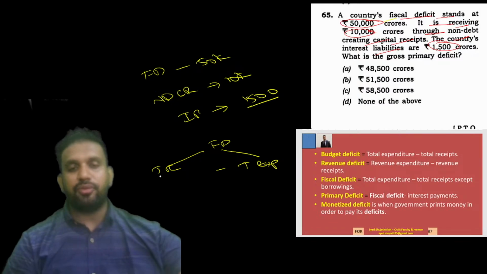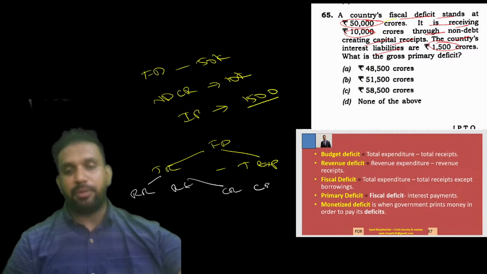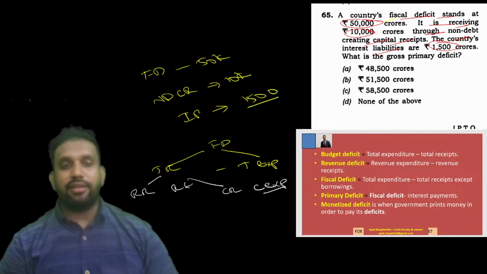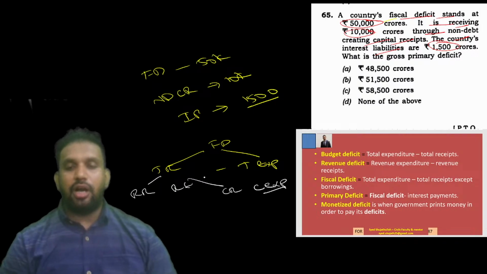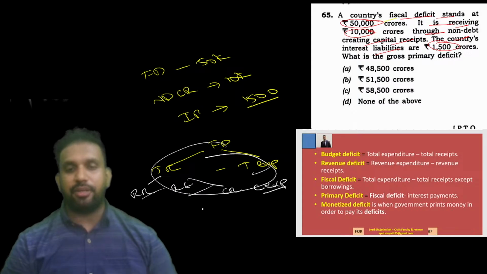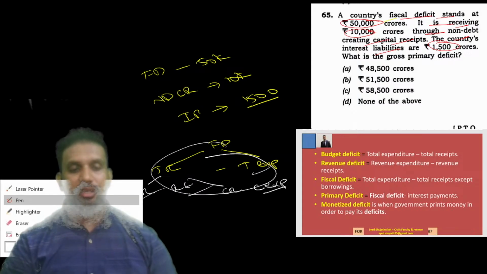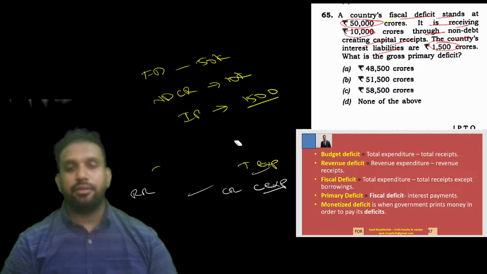In total receipts, we are having what? Revenue receipts are there, revenue expenditures are there. Here, capital receipts are there, capital expenditures are there. Right or wrong? Capital receipts. So here what they are saying is, after doing all the receipts and all the expenditure, the complete fiscal deficit is coming how much? It's coming to, one second, I'll just rub it out. 50,000 crore is our fiscal deficit.